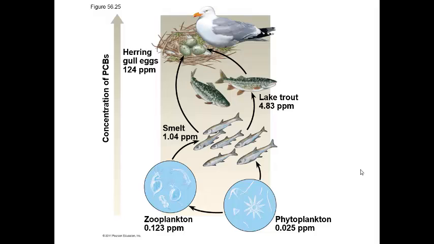With these toxins such as mercury at one point was dumped into the oceans, and these small organisms began consuming the mercury. Let's call these small organisms phytoplankton. And then the phytoplankton was consumed by a larger organism like zooplankton. The zooplankton was then eaten by a larger organism like smelt or some small fish, and then the small fish was consumed by a bigger fish, and then the bigger fish was consumed by some other organism.